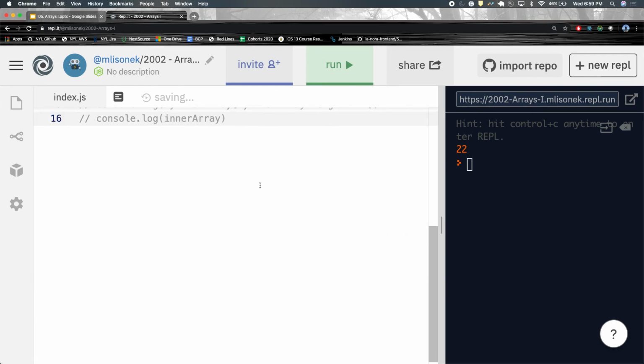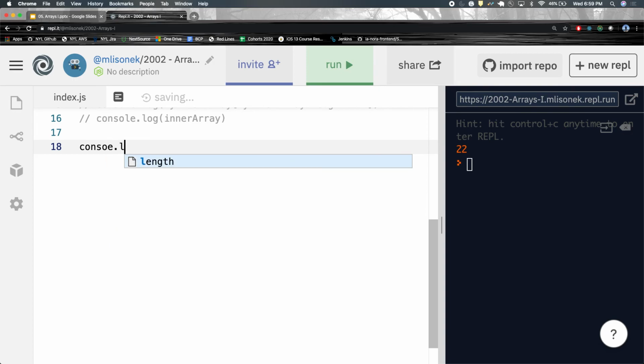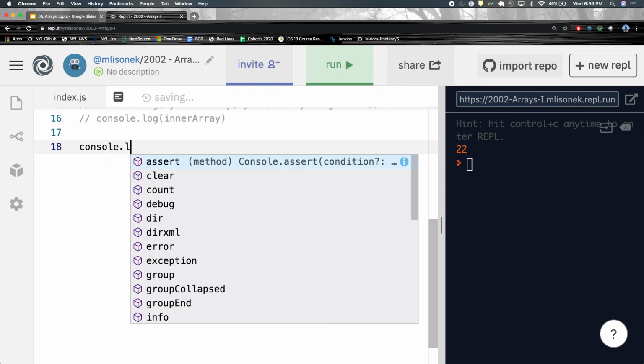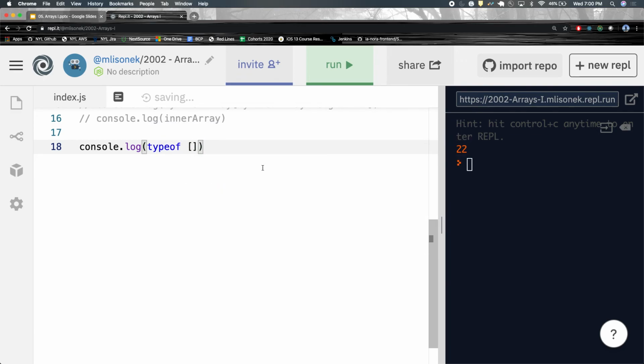All right. So console... who thinks that this will say array? Wrong. I'm sorry, sorry to throw you under the bus like that. Yes, typeof an array is actually an object, okay? But that's weird, because typeof an object, we'll talk about this on Tuesday, is also an object.